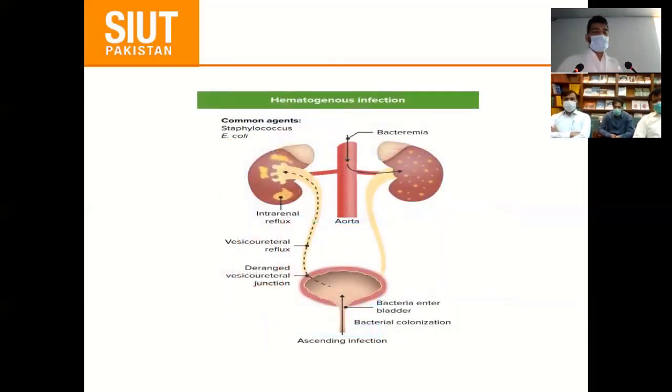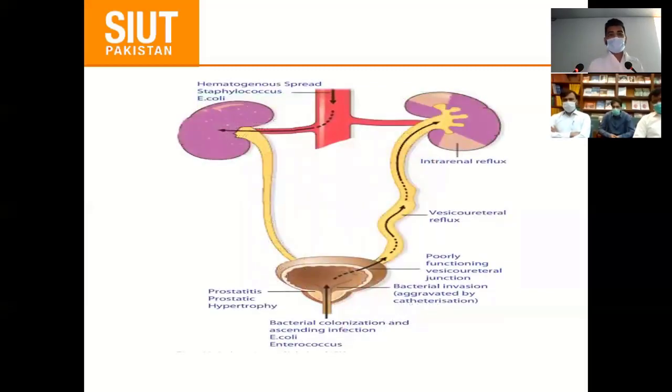So this is the less common pathway, that is the hematogenous. If infective carditis, IV drug abuse, or septicemia, this infection can go through the vascular system and spread to the renal artery, and that causes foci of pyelonephritis. While we have already discussed that the ascending is the most common pathway, which enters into the open duct of the papilla and causes pyelonephritis. This is another picture.